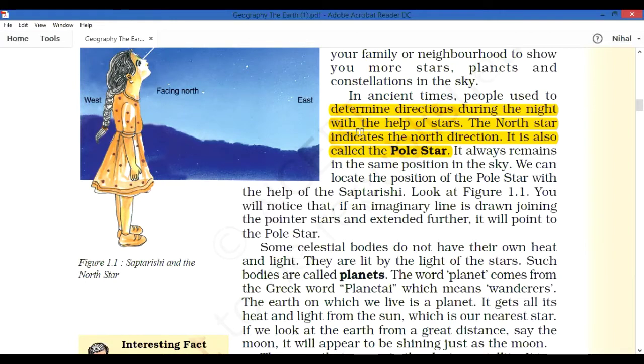That is about the stars. Okay, a star is made up of gases. It is big and hot. It emits a huge amount of heat and light. The sun is an example of a star.